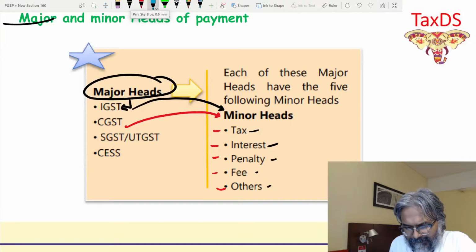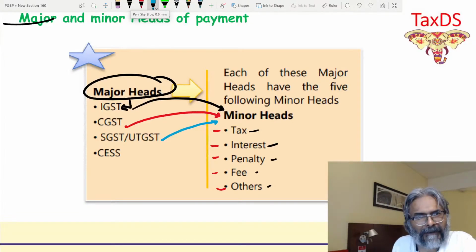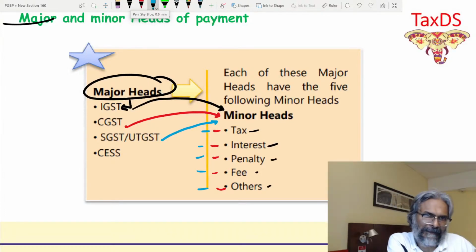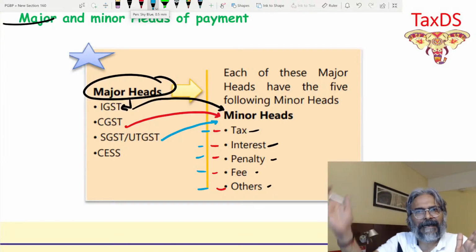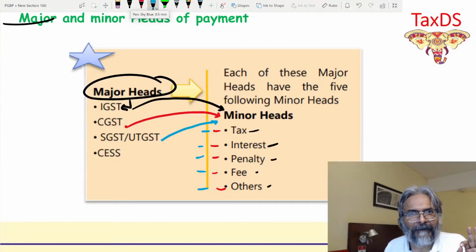Similarly, under the SGST Act, you will be required to pay tax, interest, penalty, fee, other charges, and so on. I hope that all of you are clear with this one. So under the IGST category, you are paying IGST tax, IGST penalty, IGST interest. Like that, you have to remember it.